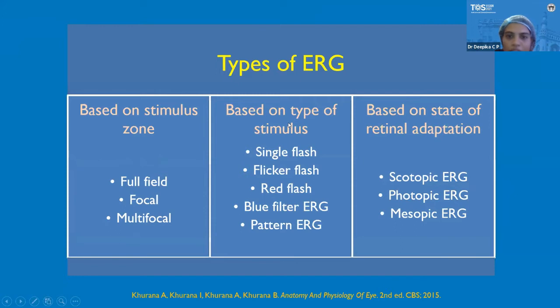The next is based on the type of stimulus. The type of stimulus is the light which is thrown to the patient. This can vary depending on how the light is thrown. It can be either a single flash or a flicker flash, where the flash is on, off, on, off. So there is flicker flash, red flash, blue filter ERG, and pattern ERG. We will cover pattern ERG in the subsequent talks also.